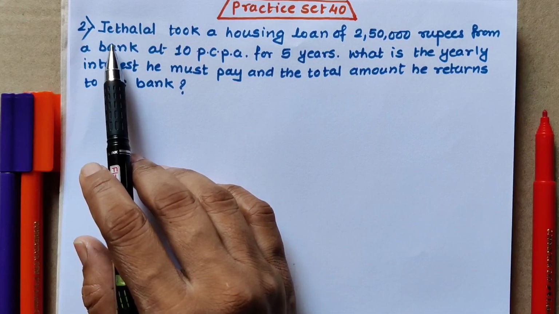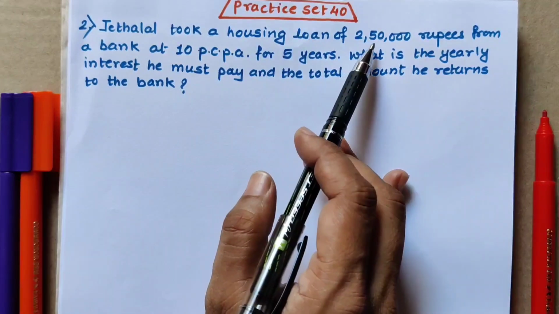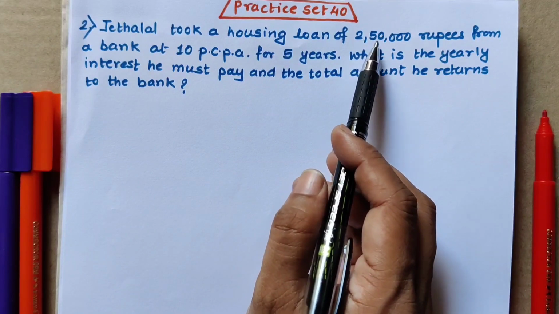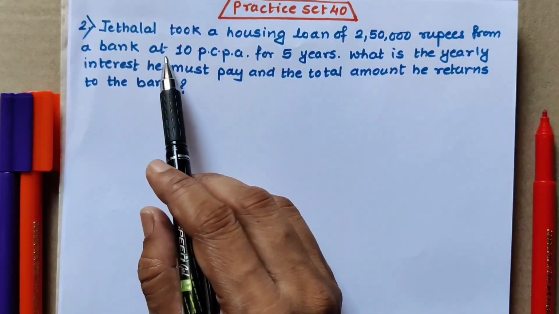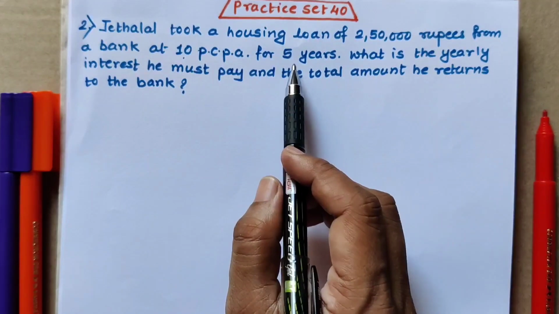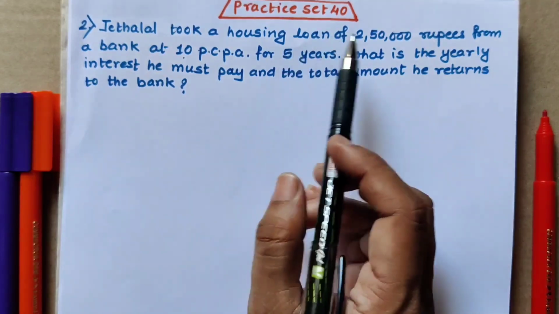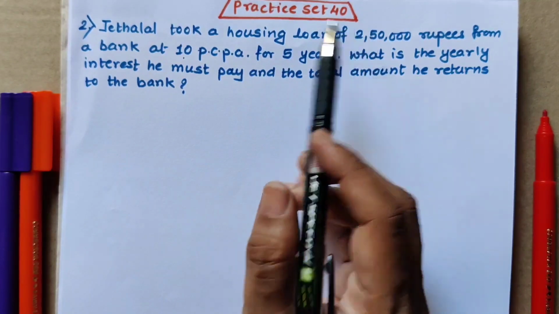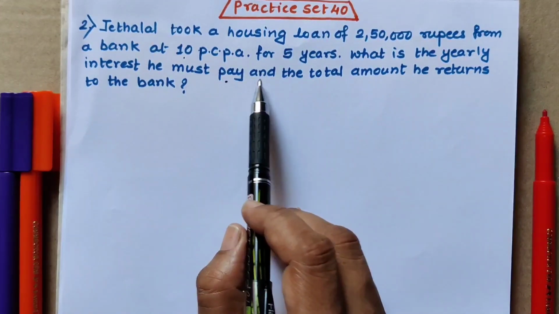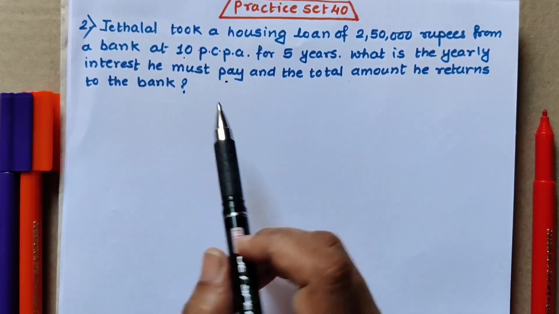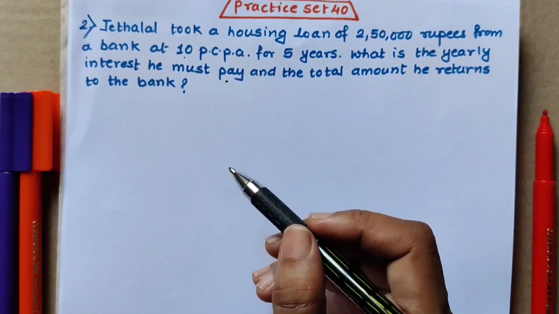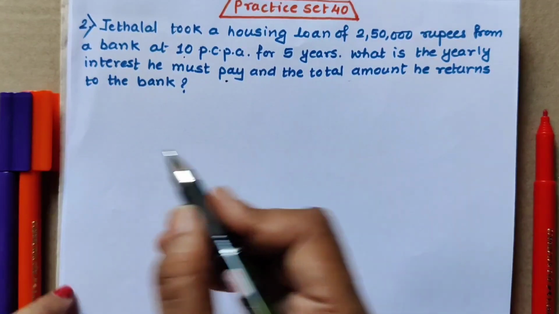Now second question. Jethalal took a housing loan of 2,50,000 rupees. That means his principal amount is 2,50,000 rupees from a bank at 10 PCPA. That 10 PCPA is the rate of interest for 5 years. That means number of years are 5. So from this we can write the values of P, R and N. What we have to find out: the yearly interest he must pay and the total amount he returns to the bank. That means again we have to find the total interest and total amount as we have done in our question number 1. So same method we will be using.